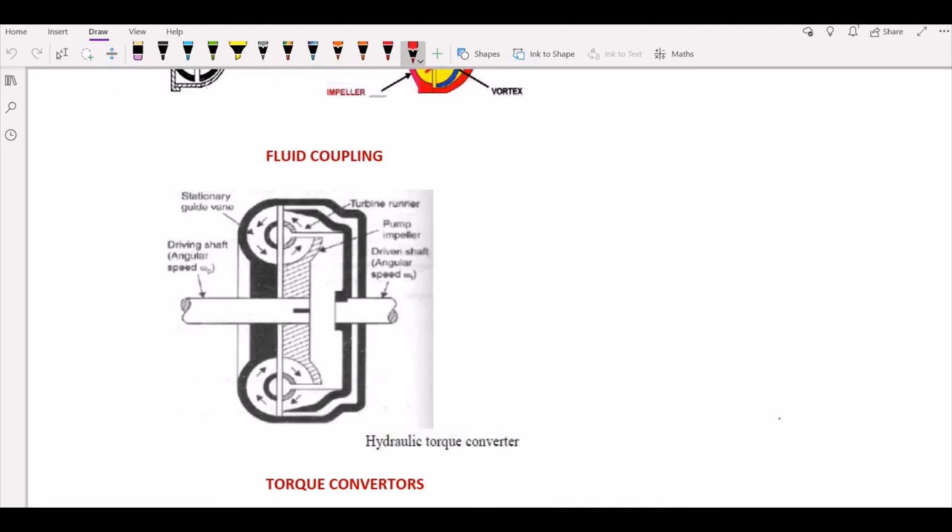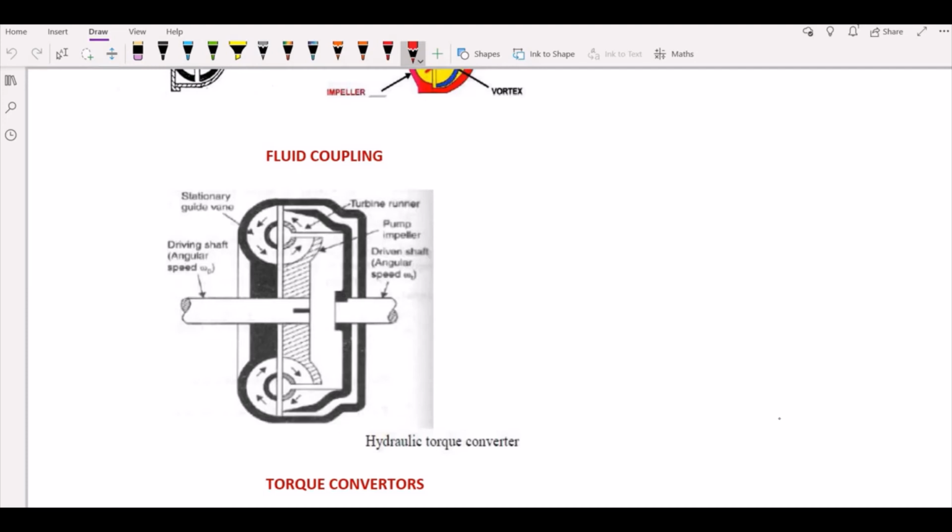So the major advantage of the torque converter is that you can multiply your torque without having gear reduction or additional power to be supplied. The major thing that makes this possible in a torque converter is the stator. This is an important part of your torque converter.